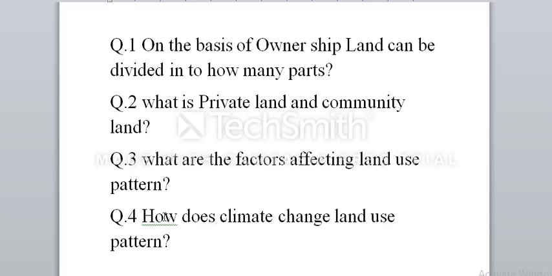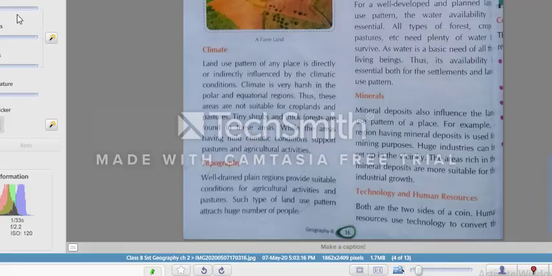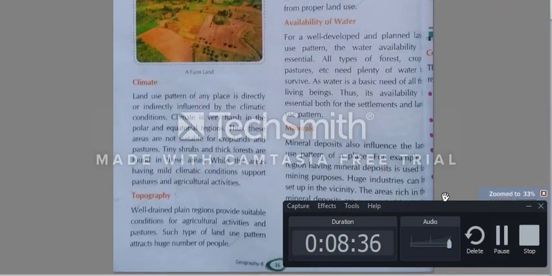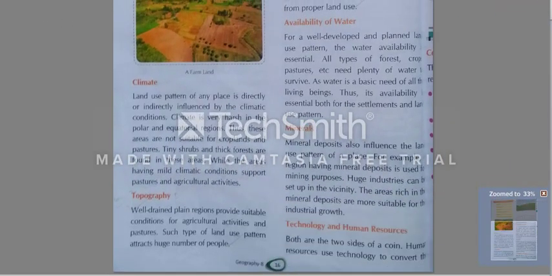And then next: how does climate change the land use pattern? Today I have shown you all these questions, and all the answers I have told you in class. Clear? So in the next video you will answer these questions.